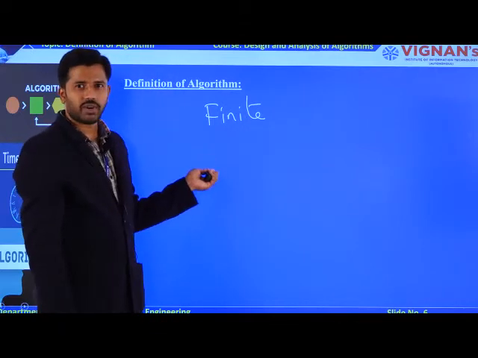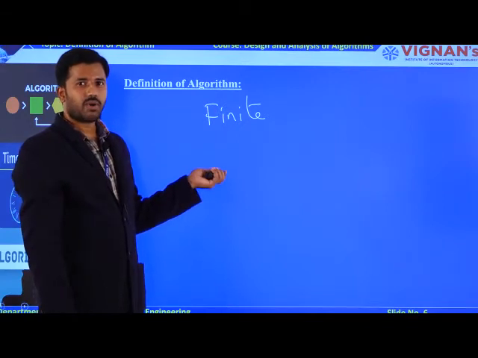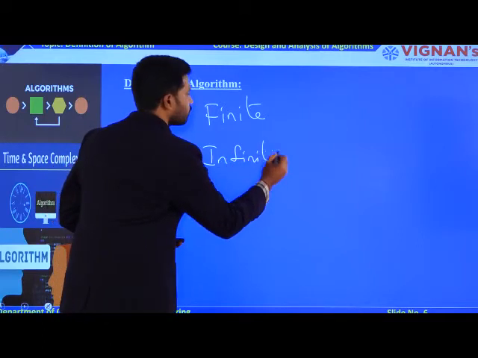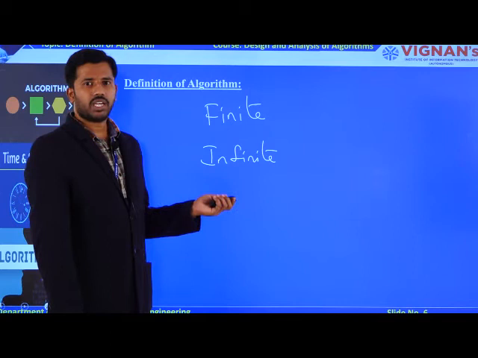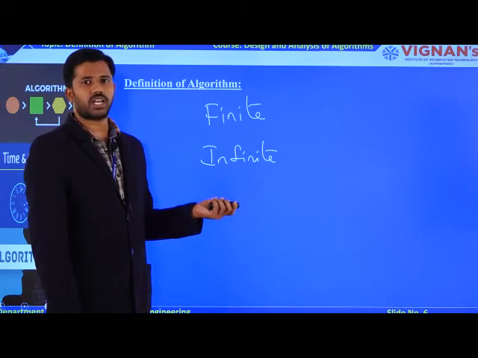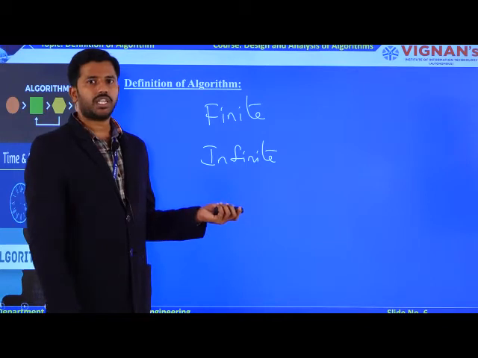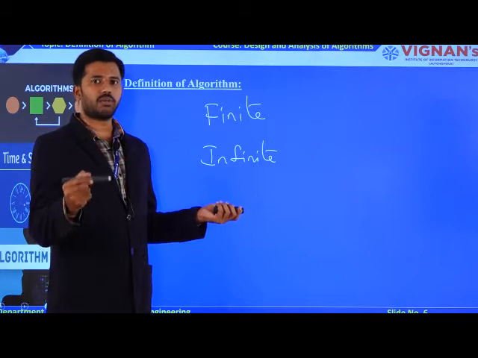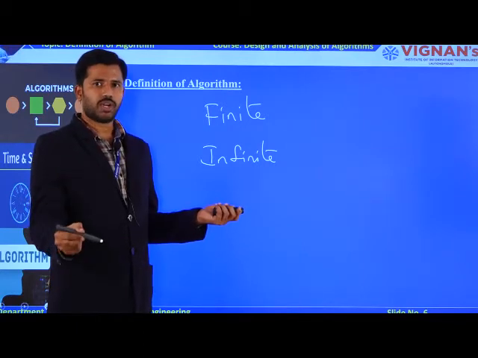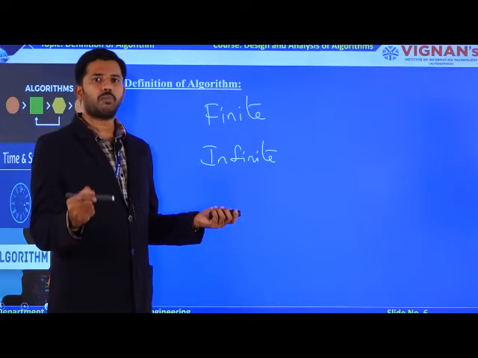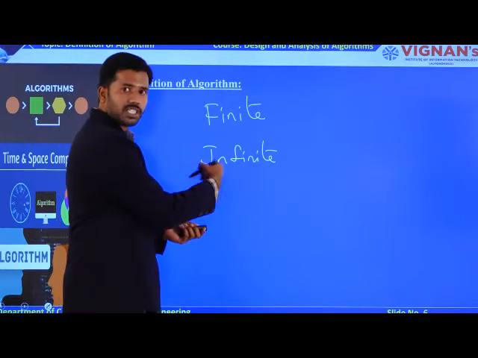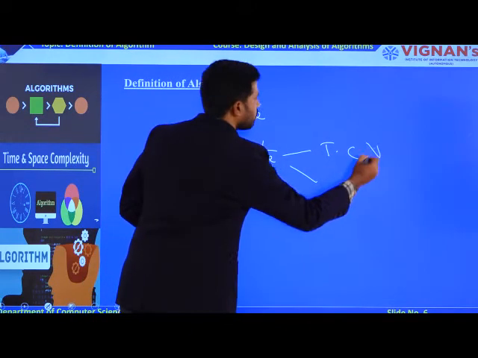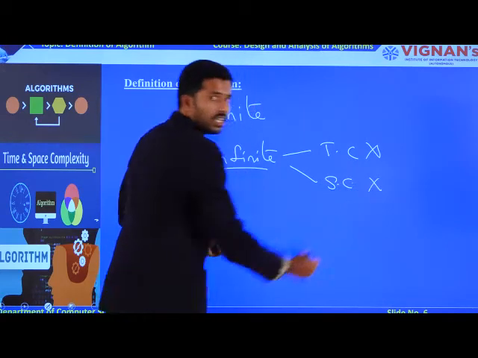Definitely, automatically you will get a question, right? What happens if the algorithm contains an infinite number of instructions? Ultimately, if the algorithm has an infinite number of instructions, it is not possible to stop that algorithm at a particular point of time. If the algorithm goes into an infinite loop, then it is not possible to measure the performance of the algorithm. It is not possible to find out the time complexity, nor the space complexity.